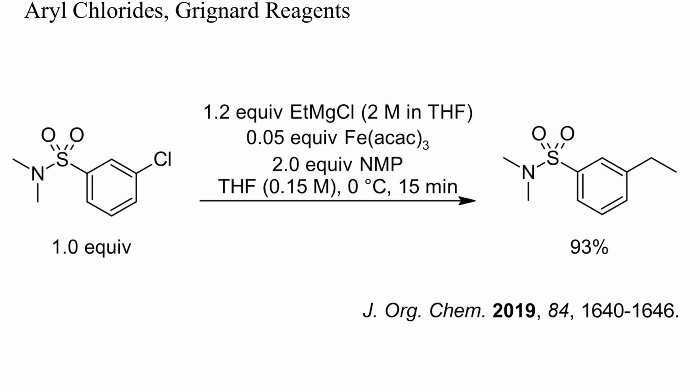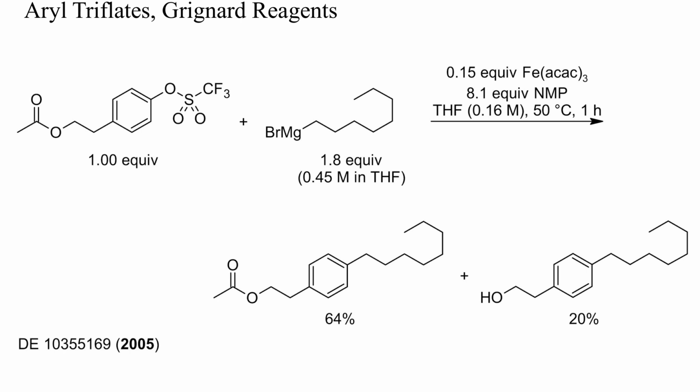Electron-deficient aryl halides reacted faster under these conditions than electron-rich aryl halides. No substitution or reduction of the sulfonyl group occurred. Here, a triflate was alkylated with octyl magnesium bromide and catalytic iron. The acetic ester also reacted with the Grignard reagent, but a bit more slowly.